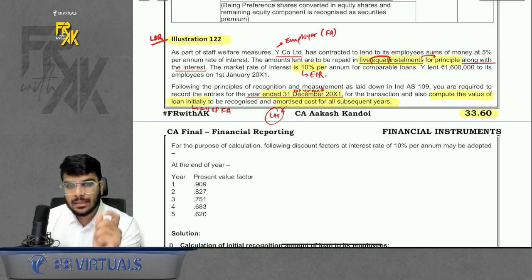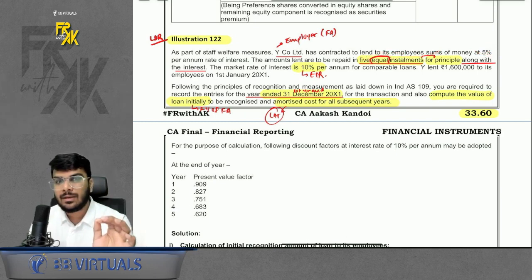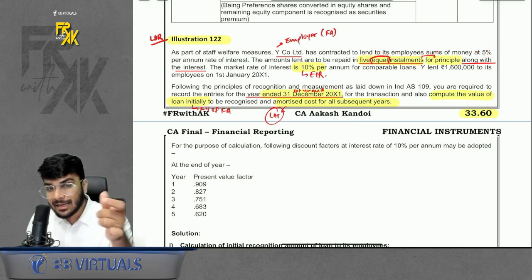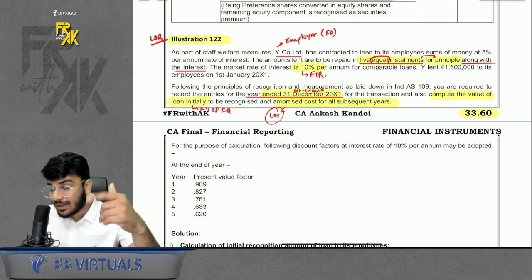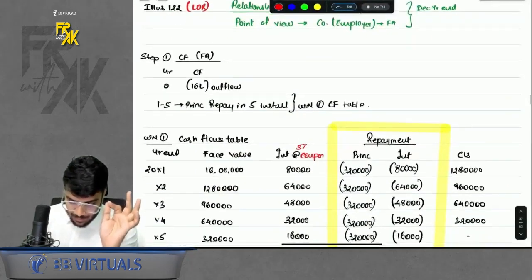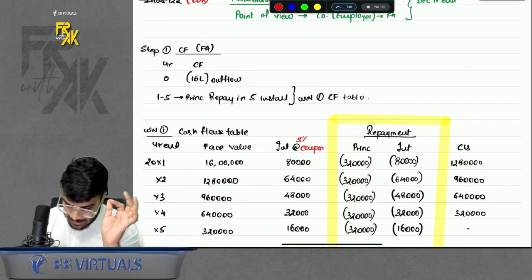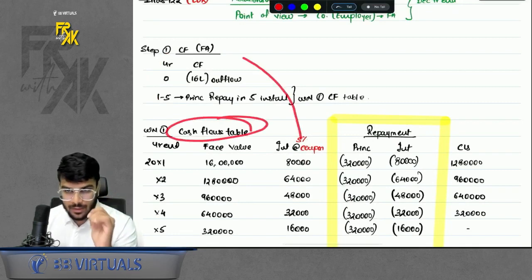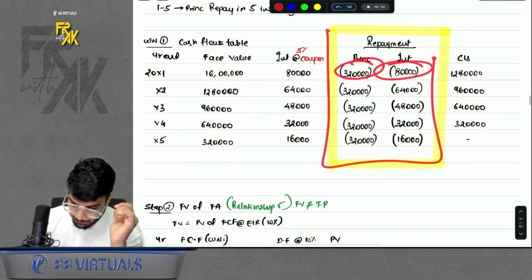Okay. But the critical part here was the repayment of principal will happen in 5 equal installments. That means principal is getting repaid every year. So whenever principal is getting repaid every year, in step number 1, you will also prepare a cash flow table, where you will also take the principal repayment, coupon repayment. So for this repayment, I am preparing this table.